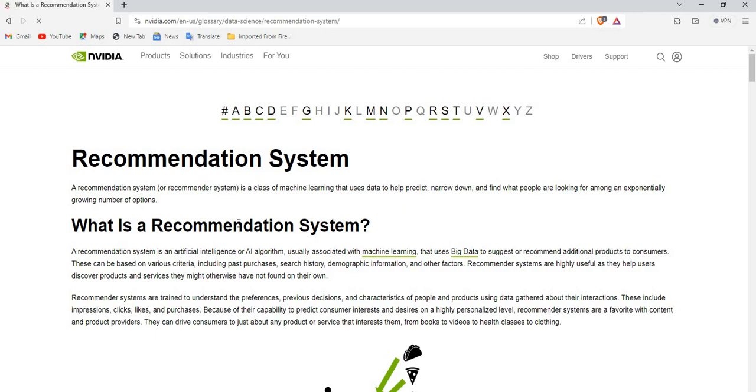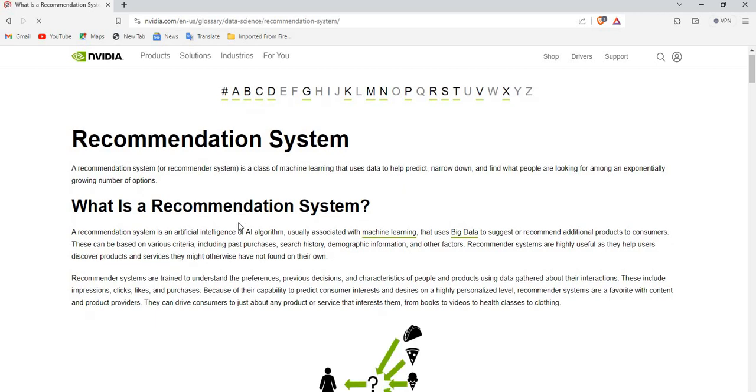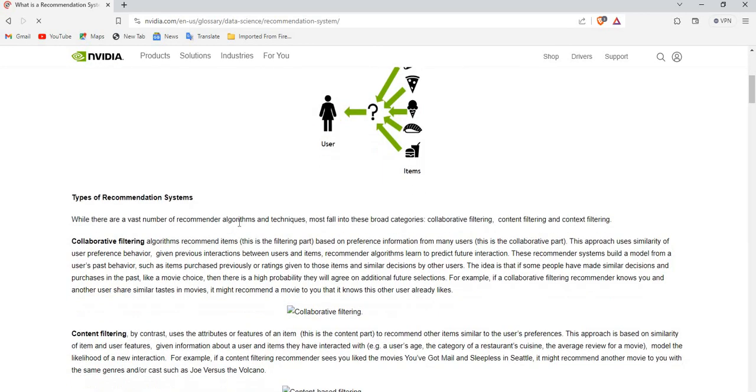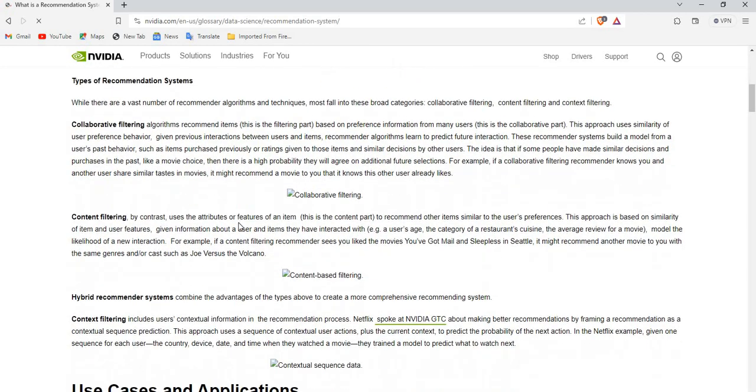Recommender systems are favored by both content and product providers. They can drive consumers to products and services that interest them, from books to videos, health classes, and clothing. Types of recommendation systems. While there are a vast number of recommender algorithms and technologies, most fall into the broad categories of collaborative filtering, content filtering, and context filtering.